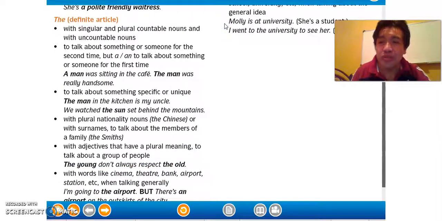Now, when do we use the article the, which is the definite article? The before consonants like the car, and the before vowels like the apple, the orange, the elephant. So when do we use it? We use it with singular and plural countable nouns and with uncountable nouns. We also use it to talk about something or someone for the second time, but a or an to talk about something or someone for the first time.